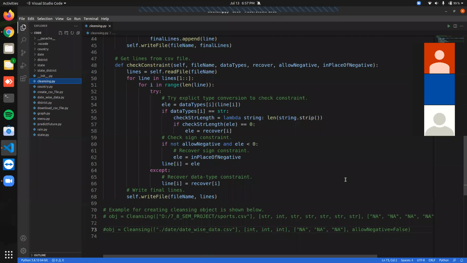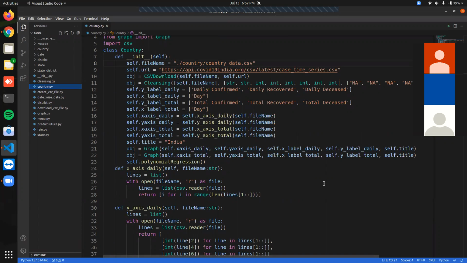We first check the data type constraint. If it is not matching, then we recover it in except. And another one is we have used an if block. In the if block, if allow negative is false, we have used not of allow negative, so it becomes true, and it replaces the value. So this is cleansing.